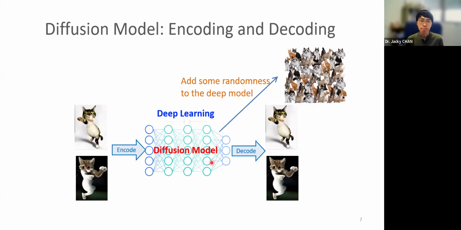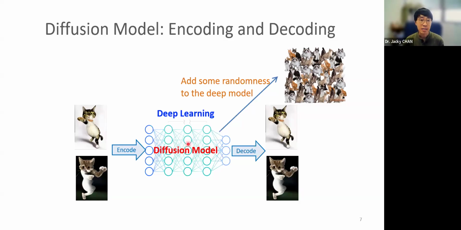The basic idea of this deep learning model is that we have a lot of images, just like here we have a lot of cat images. In the training part, the diffusion model will first encode the image. It means we keep adding noise to it. And eventually you will get an image that is just random noise.